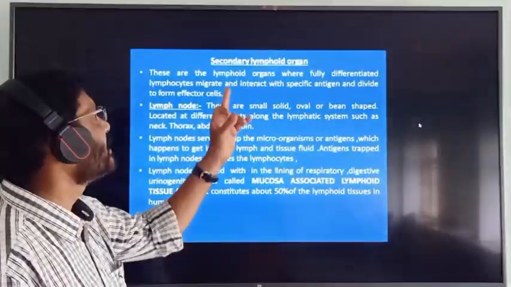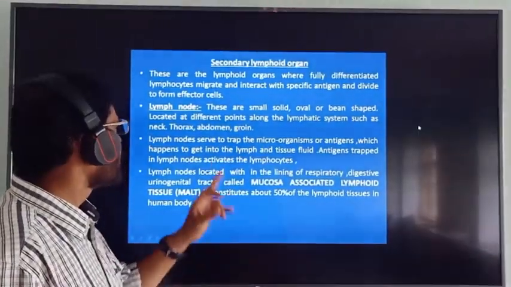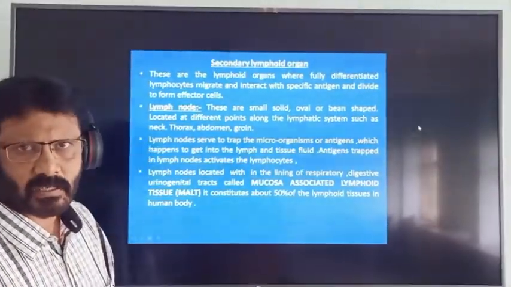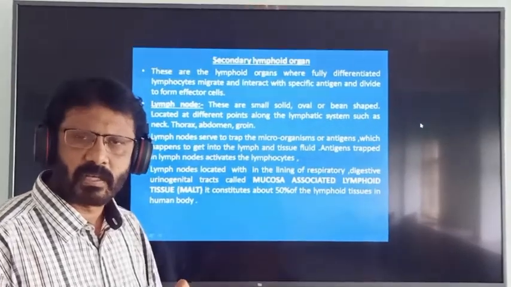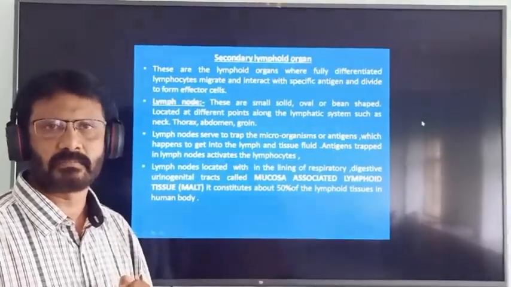That is called a secondary lymphoid organ. So examples for secondary lymphoid organs are, number 1 is lymph node, number 2 spleen.